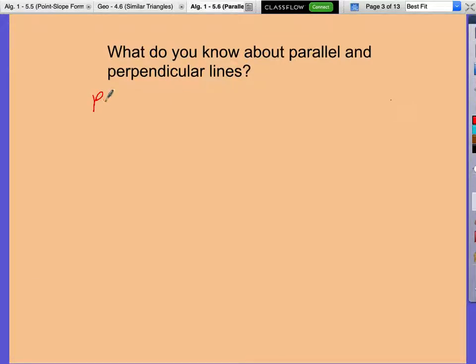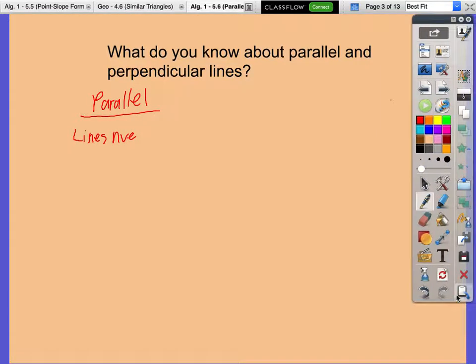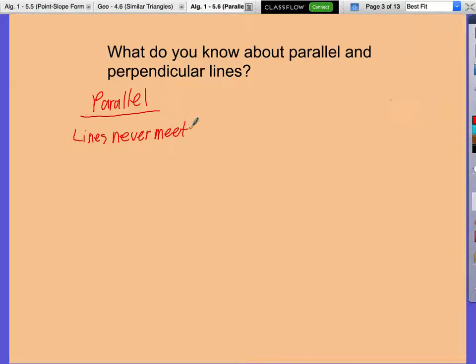You don't have to write these down. I heard parallel lines are lines that never meet. And someone said, hey, they're kind of like straight. They go straight. So parallel lines are two lines that never meet, and they go straight.